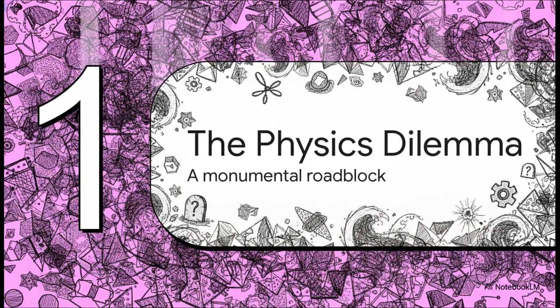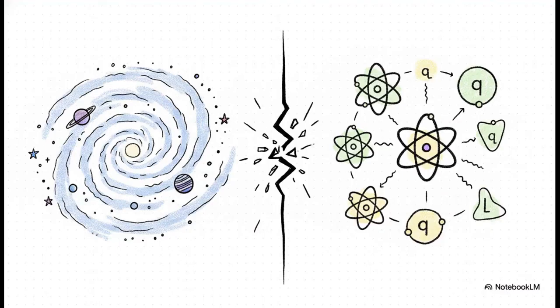Part 1. The ultimate physics dilemma. Basically, the monumental roadblock that started it all. So, we've got Einstein's general relativity, right? It flawlessly controls the massive stuff. We're talking galaxies, stars, planets. It describes gravity as this incredibly elegant warping of space-time. But then on the flip side, we have quantum mechanics, and that rules the microscopic realm, subatomic particles governed by wild probabilities and this chaotic quantum foam.